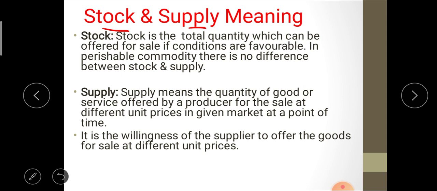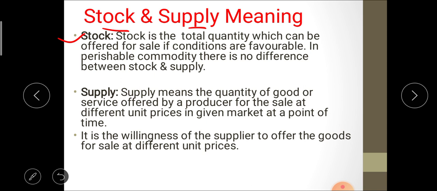First of all, we see stock. What is meant by stock? Stock is the total quantity which can be offered for sale if conditions are favorable. That means it is the total quantity which can be sold only if conditions are made favorable. That is called stock. For a perishable commodity, there is no difference between stock and supply. Whatever the stock of that perishable commodity is becomes the supply.